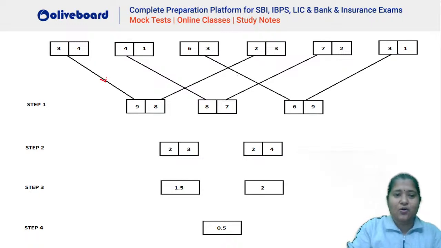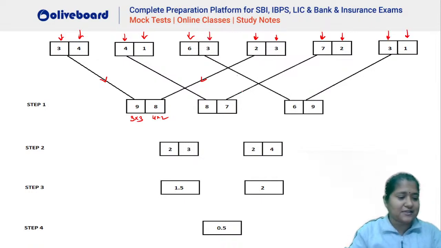You can see here, how are we getting this value? This 9 is nothing but 3 into 3, right? This 3 and this 3 multiplied together. Similarly, this 4 into this 2. Similarly, here you can see 4 into 2 gives you 8 and 1 into 7 gives you 7. Similarly, 6 into 1 gives you 6 and 3 into 3 gives us 9, right? So that is happening here.